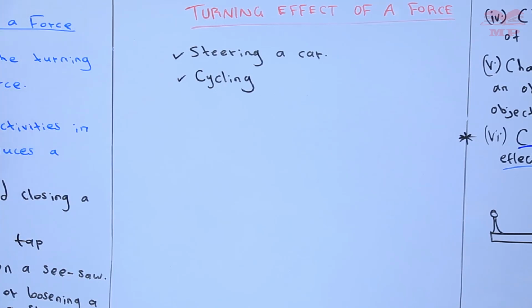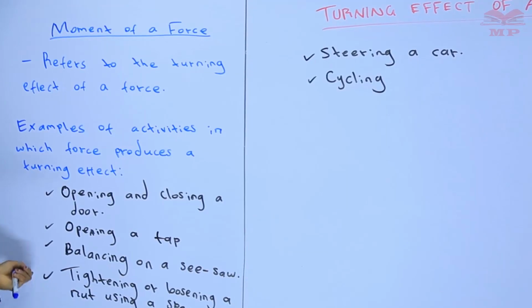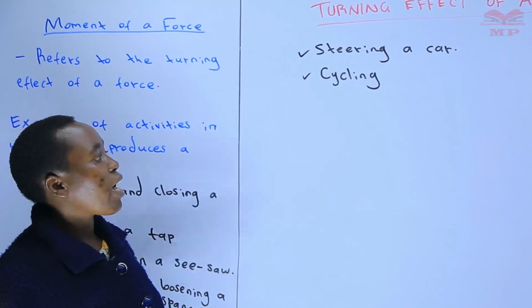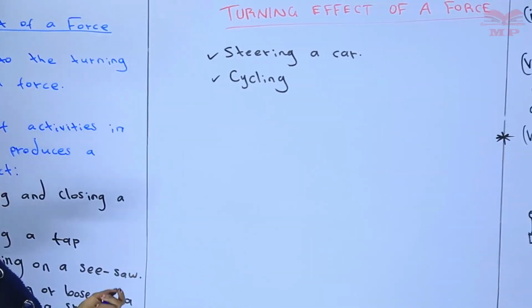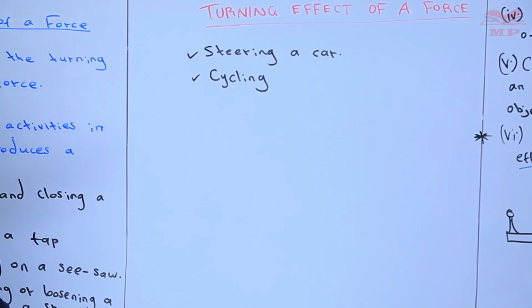So you can add to that list. Those are some of the examples of activities where force produces a turning effect. It is very examinable. You can be asked to give an example of an activity in which force will produce a turning effect. So we've said opening and closing a door, opening a tap, balancing on a seesaw, tightening or loosening a nut using a spanner, steering a car, cycling. Those are some of the examples where a turning effect will be the result.